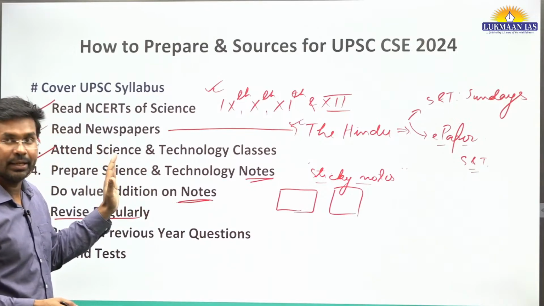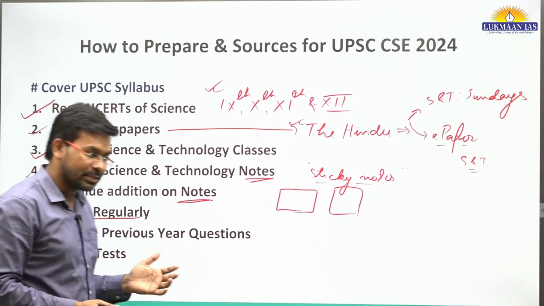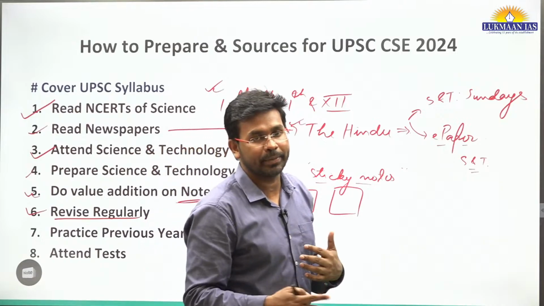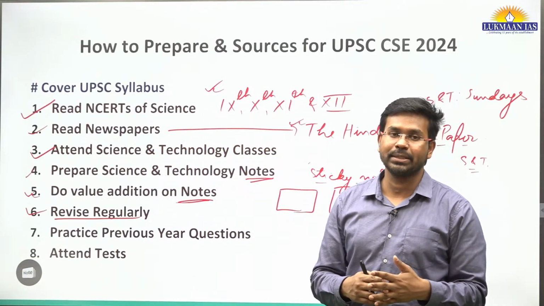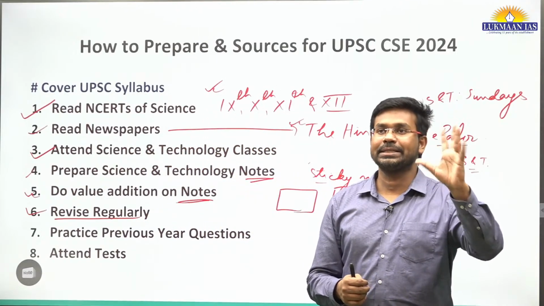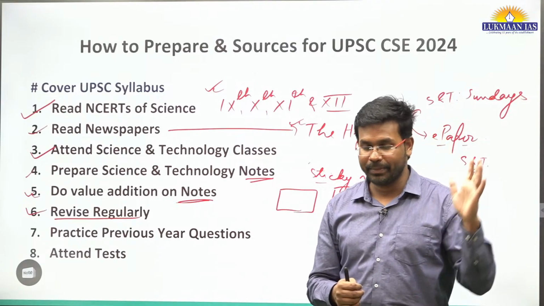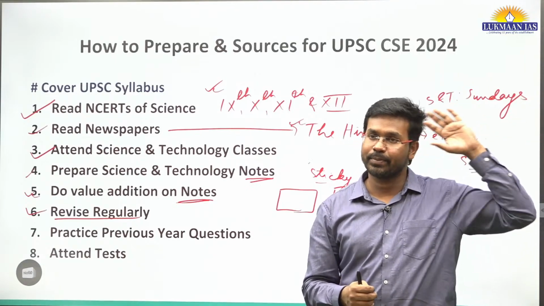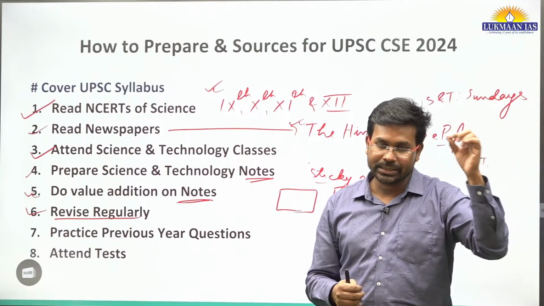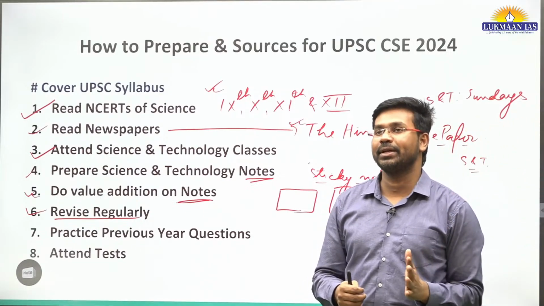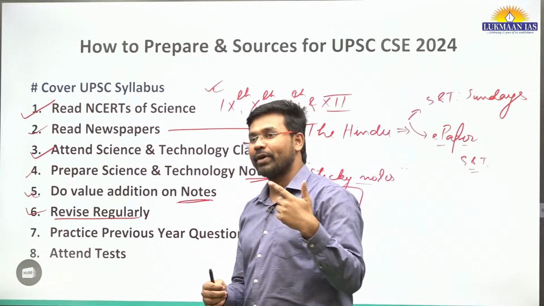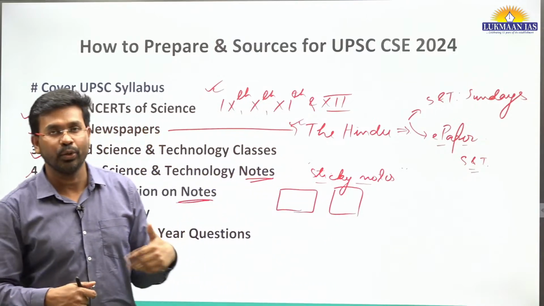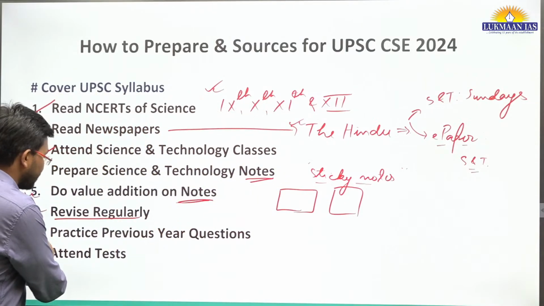Whatever you have read, you need to revise also, because the human mind tends to forget previous information. Why? Because we have this random access memory type of memory, meaning information comes, previous information goes. There is some specific information that remains with us. So it is important that you revise to refresh your mind with the information.